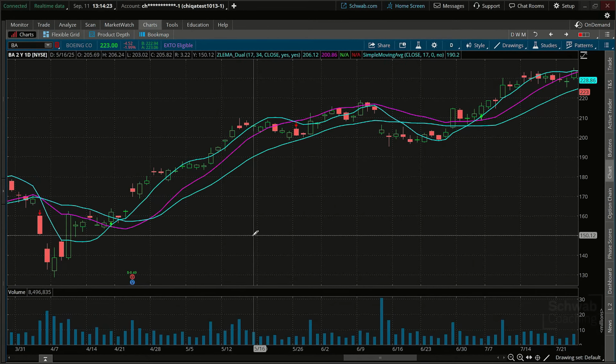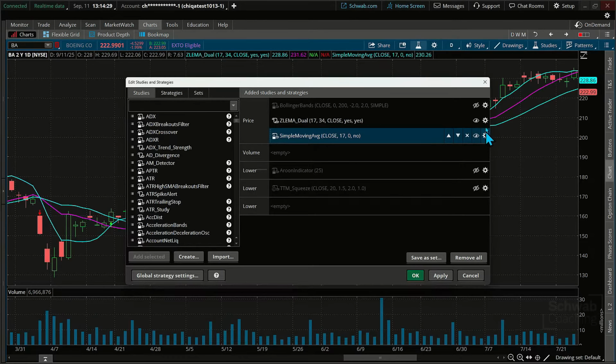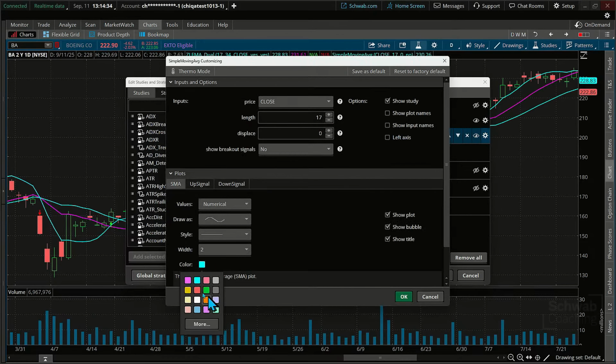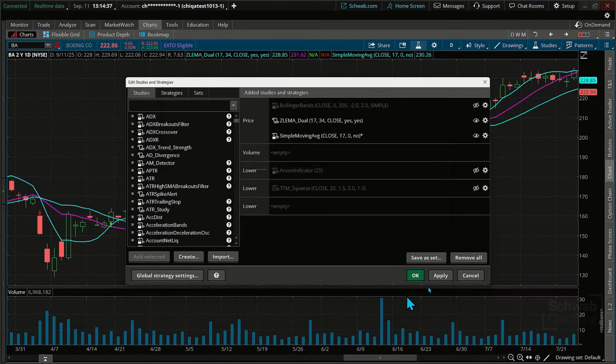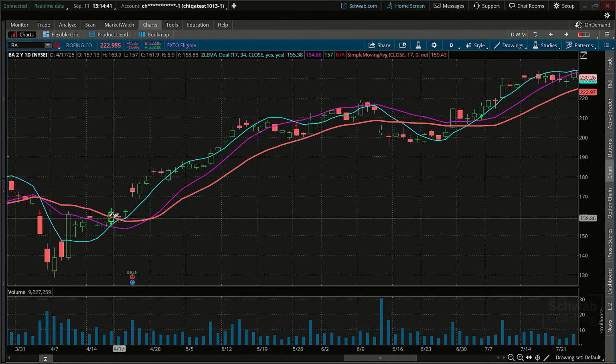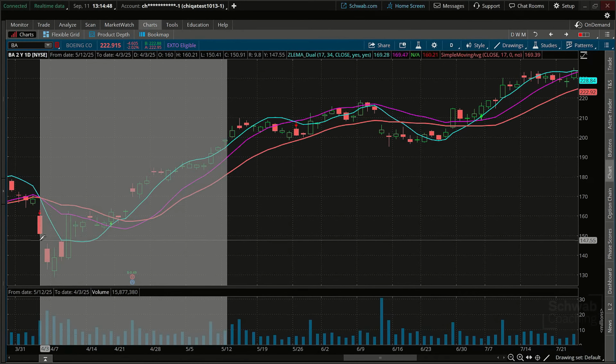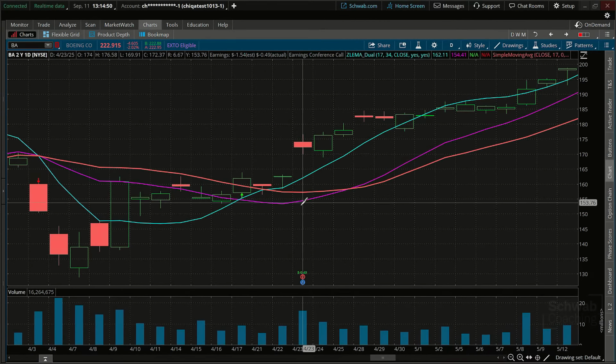You can see that we've got, let's see, we need a different color for that. I'm sitting here looking at the different colors. We'll do this one, yeah. We'll change it to a red. We'll make it a little bit thicker so you can see it relative to the others, and there you go. Okay, so here's the cross. Very, very similar to the 17. Do you see the price action that we're comparing here? We're looking at the cyan line, or that light blue line, relative to the red line